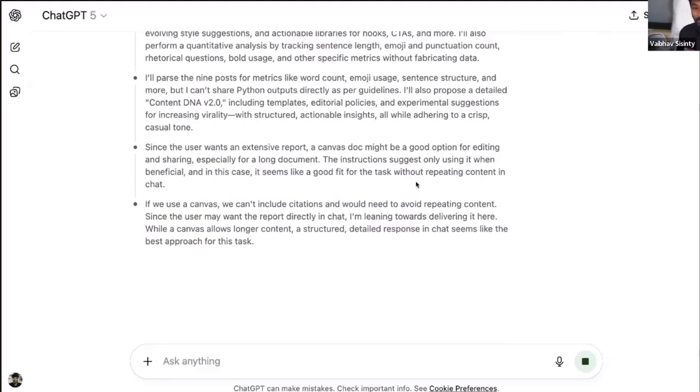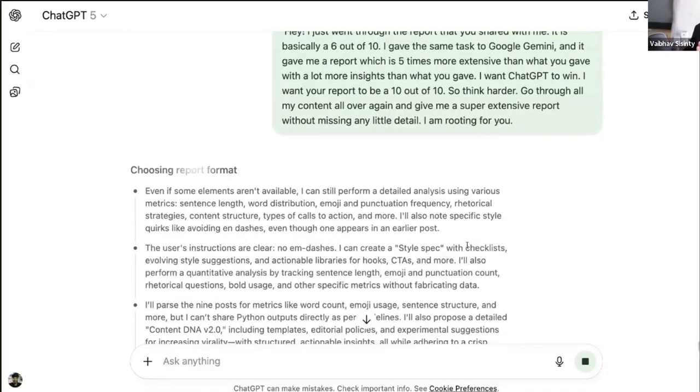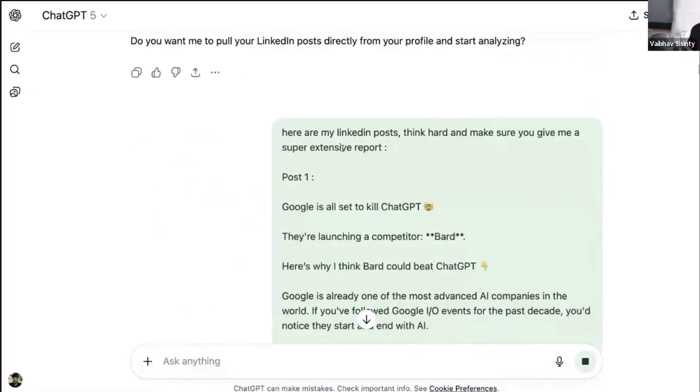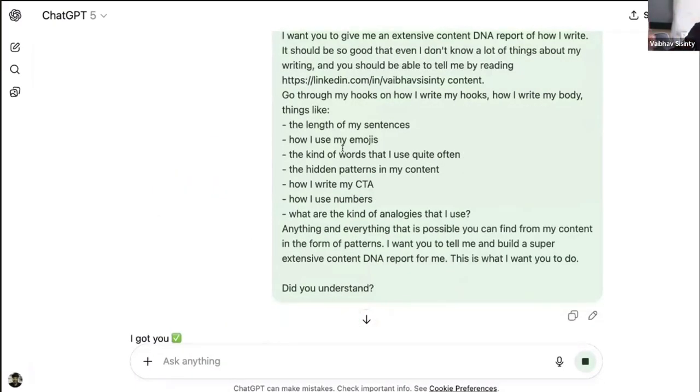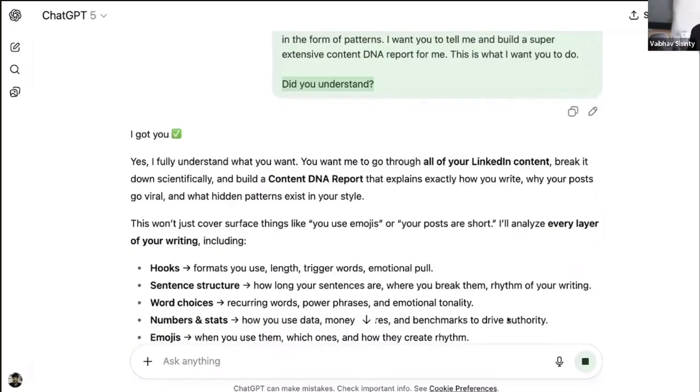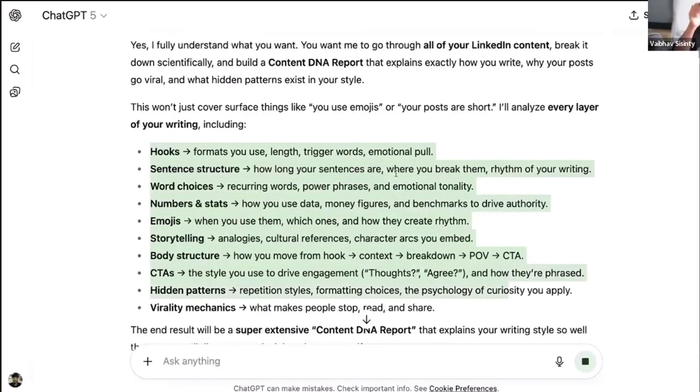You see, I use this trick all the time, okay? There are two things that I taught you, which are very smart, as it does the report right now. Number one is when you write a prompt on the go, off the fly, I always ask this question: did you understand? So that AI can explain and tell me what it actually understood from what I said. And it always comes back clarifying what it understood, which is very, very helpful. In case it was not able to understand what you said, you could correct it. Very, very good hack, very powerful hack.